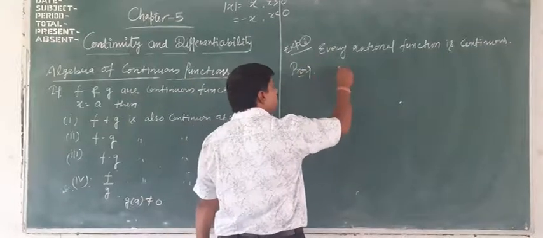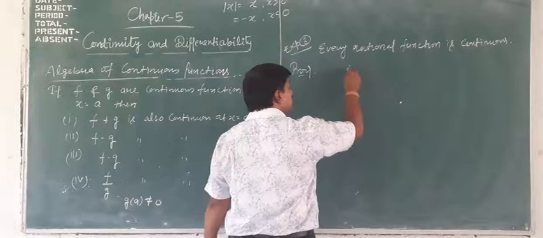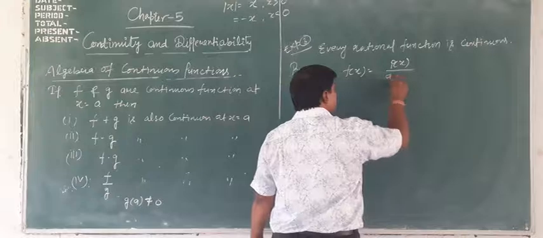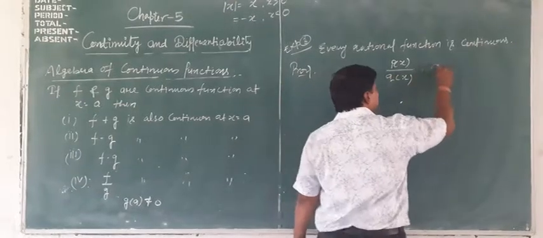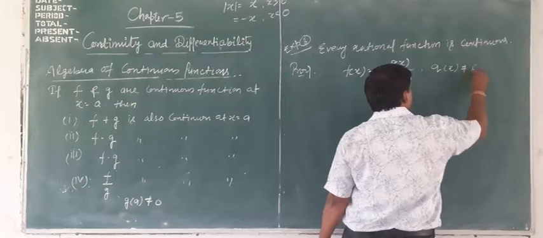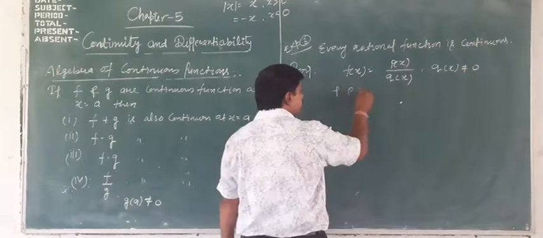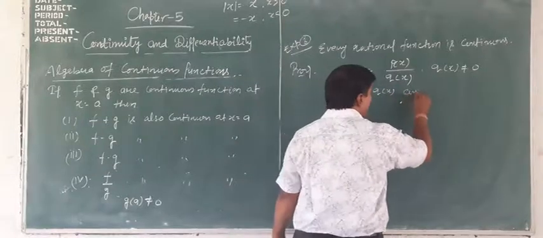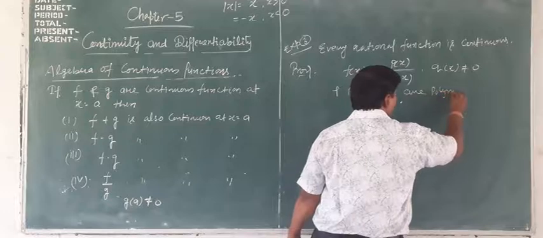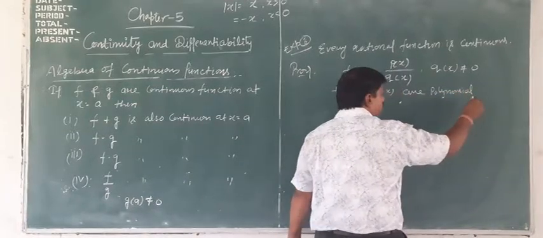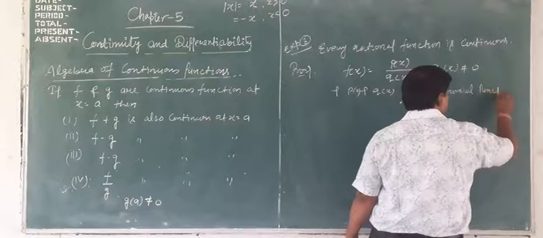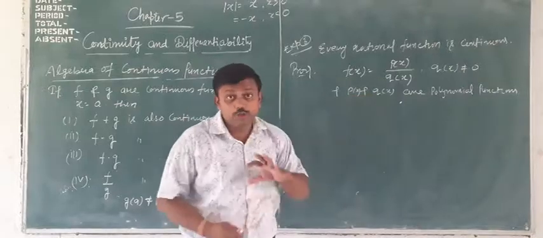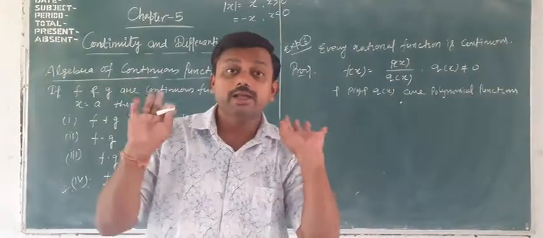So take a rational function f(x) equal to p(x) by q(x), where q(x) is not equal to 0, and p(x) and q(x) are polynomial functions. You know that every polynomial function is continuous at any point.